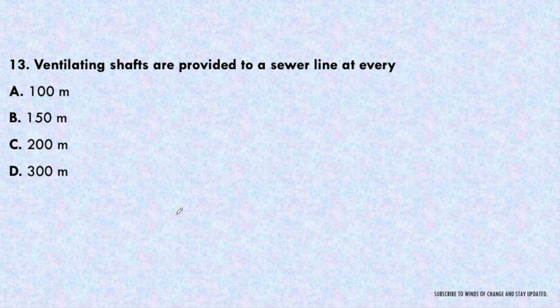Next question, ventilating shafts are provided to a sewer line at every 100 meter, 150 meter, 200 meter or 300 meter. So the ventilating shafts are provided at every 300 meter. Memorize it, it is also an important question. Now what is the purpose of ventilating shaft? To take out the gases which can be inflammable, like methane gases, or some harmful gases which can develop in the sewer. That has to be taken out, as well as there should not be the condition that a vacuum may be developed inside the sewer. That has to be avoided. That is why the ventilation is provided in the shaft.